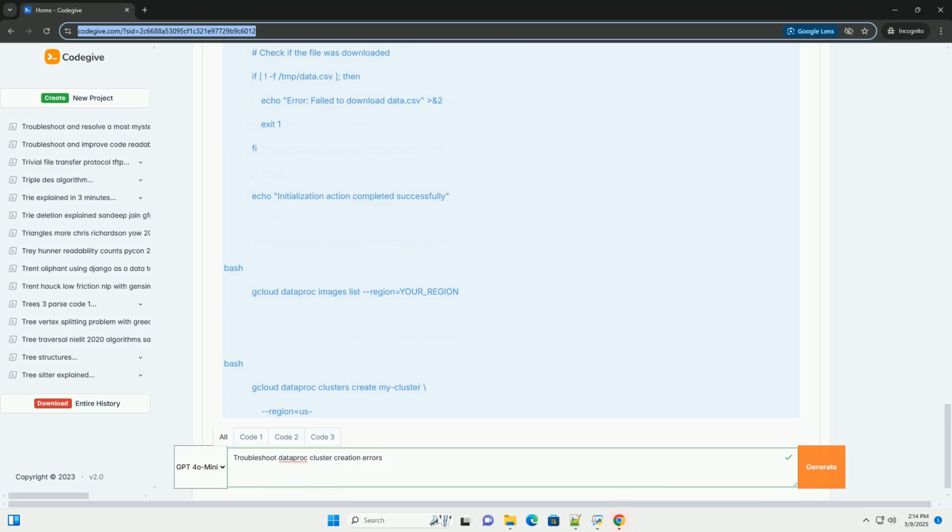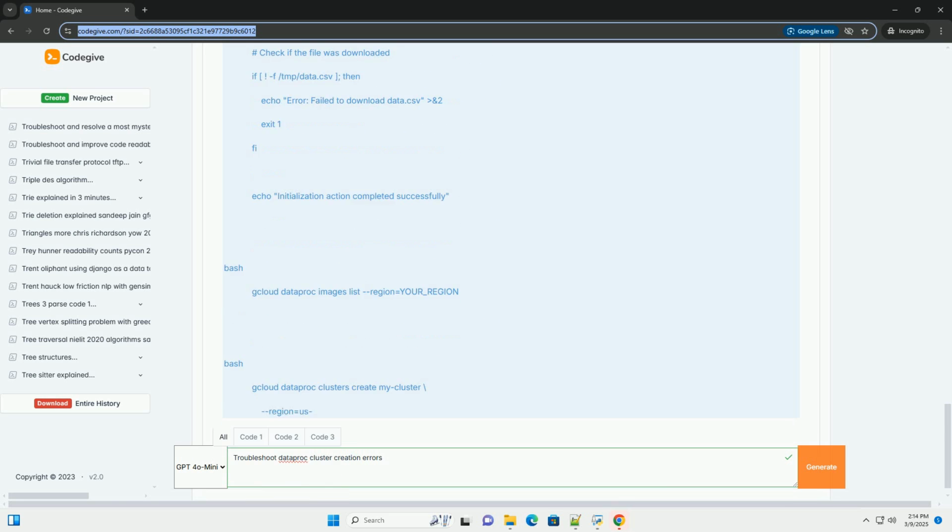Use Cloud Dataproc diagnose. This command can help identify common configuration issues that might prevent Dataproc cluster creation. It performs checks for IAM permissions, network connectivity, and other potential problems. Review Dataproc documentation. The official Dataproc documentation is a valuable resource for troubleshooting and finding solutions to common problems.